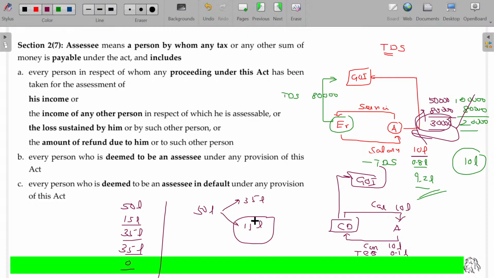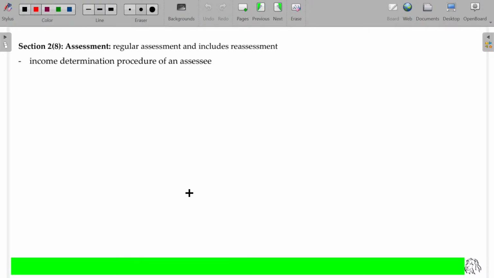So when your account has more money with the bank, then the amount payable by you as tax will be refundable. To calculate the refundable amount also, this comes: amount of refund due to him. In all these cases, A being the assessee and his son also being assessee. Clear? Not only that, every person who is deemed to be an assessee or deemed to be an assessee in default also comes under assessee. Clear?